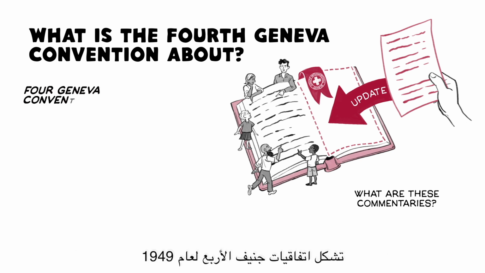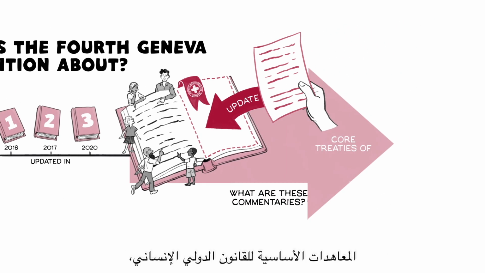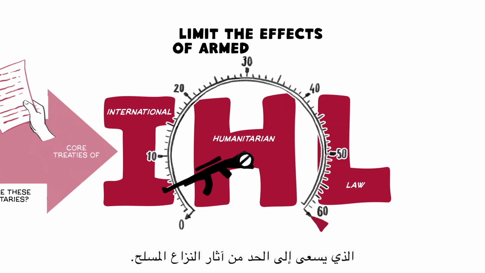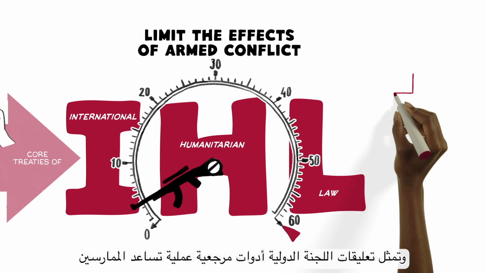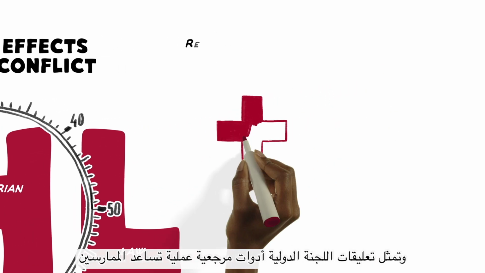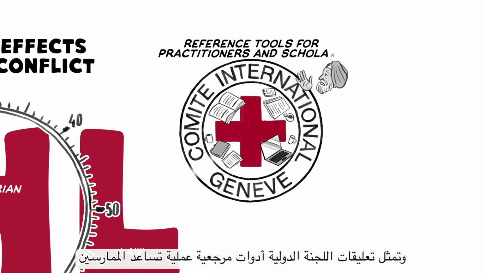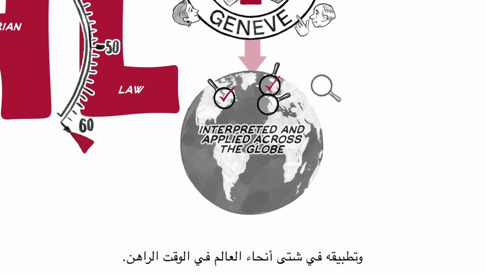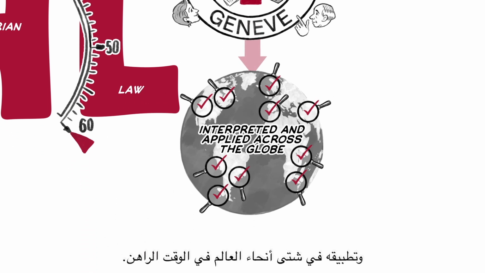The Four Geneva Conventions of 1949 are core treaties of international humanitarian law, which seeks to limit the effects of armed conflict. The ICRC's commentaries serve as practical reference tools to help practitioners and scholars understand the Geneva Conventions and how each provision is interpreted and applied across the globe today.